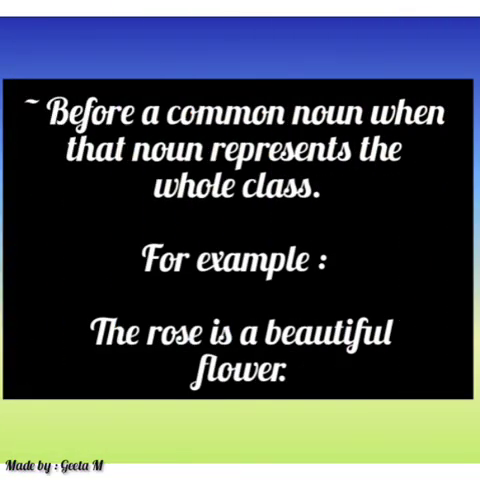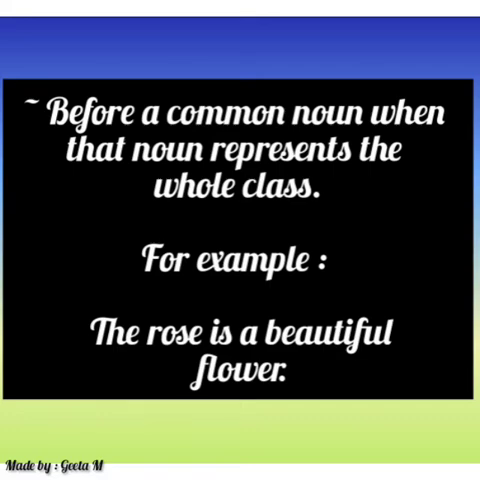Next rule is we can use the article before a common noun when that noun represents the whole class. For example, the rose is a beautiful flower. In this sentence, we are not talking about a particular rose. Here, the rose is representing the whole class. That's why we have used the article. For example, the cow is a useful animal. The cow is here representing the whole class. That's why we have used the article with cow.